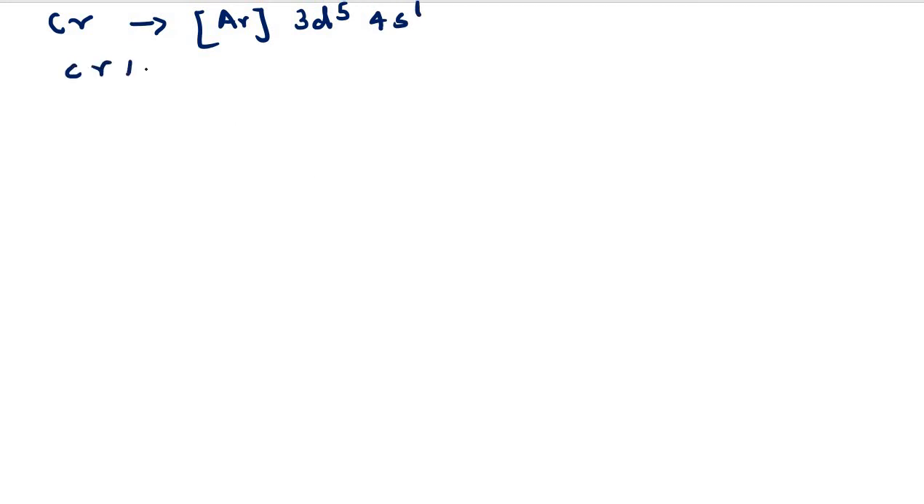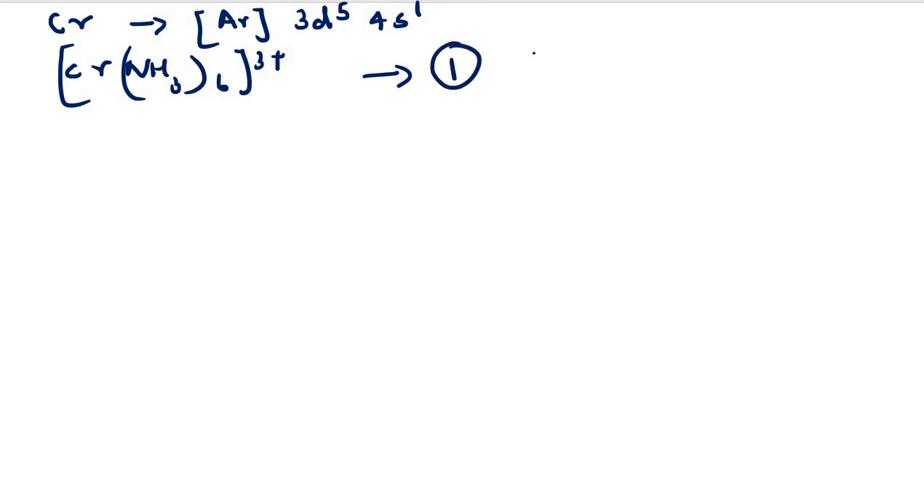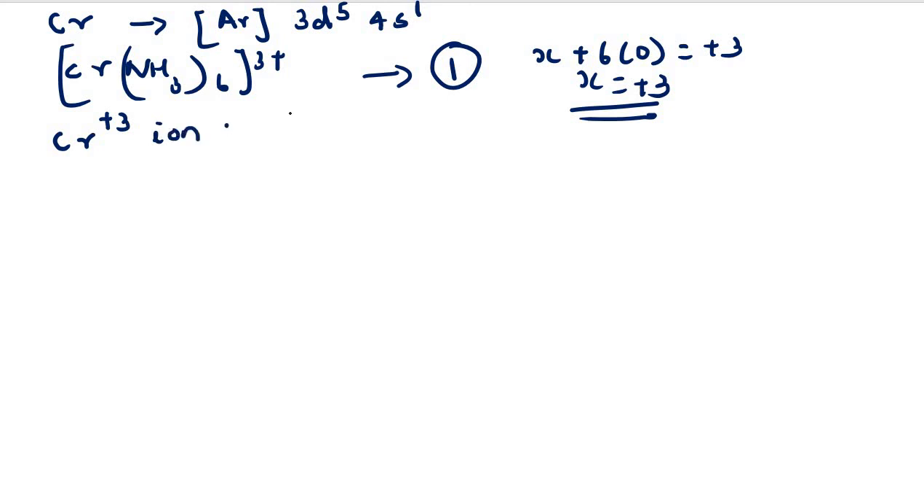Okay, let us do it. So when we are taking the case of chromium, what is the configuration for chromium? It will be 3d5 and 4s1. Now our complex is [Cr(NH3)6]3+. The first step that we have to do is to find out the oxidation state of the central metal atom. Now you can do it. It will be x plus neutral ligand equal to +3, and thus for chromium, the oxidation state will be +3. Now when we are writing the chromium +3 ion, how can we write the configuration?